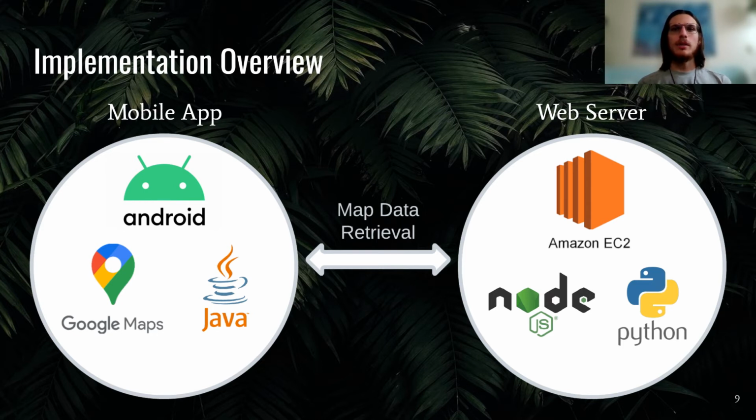So, we decided to use an AWS server for receiving HTTP requests from the app and responding with what are known as map tiles. Additionally, if the user wants to filter these tiles to only show a specific range of data values, a Node server handles this. It runs a Python script to accomplish the filter. We chose these technologies because Node is relatively fast, and we are already familiar with using Python for image processing.